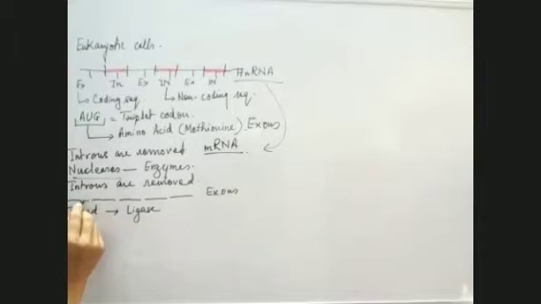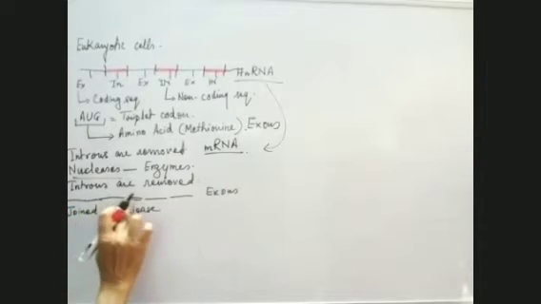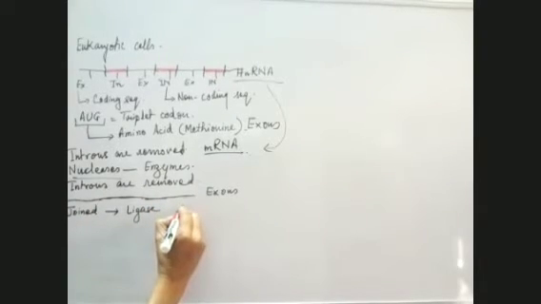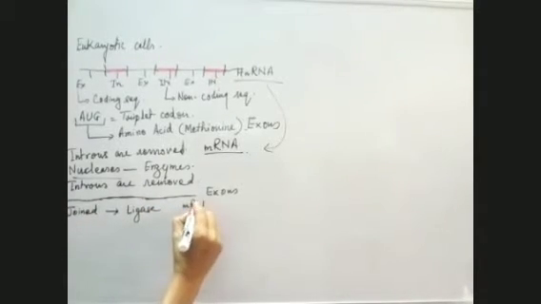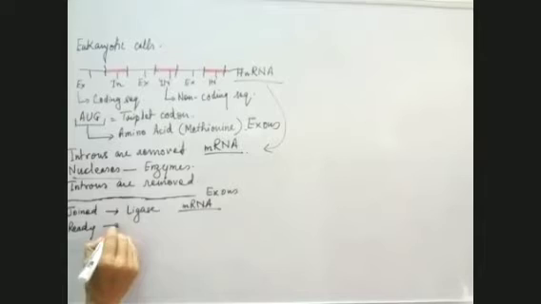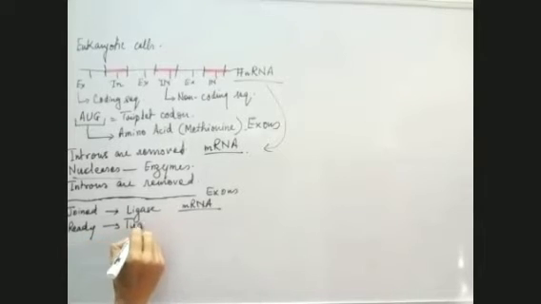So ligase joins them, and ultimately all these are joined like this, and we get a messenger RNA. This messenger RNA is ready for the process of translation, and after translation, protein synthesis will take place.